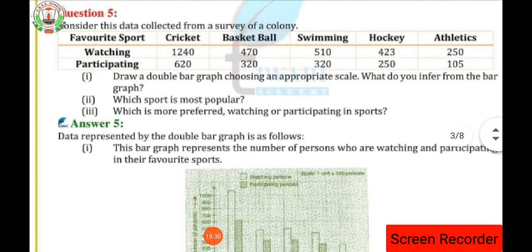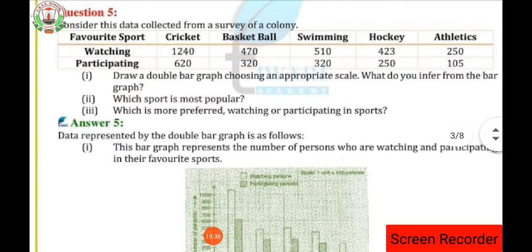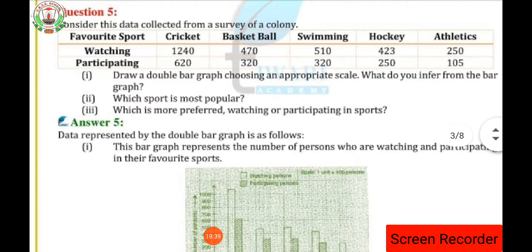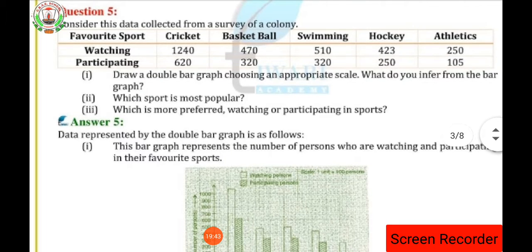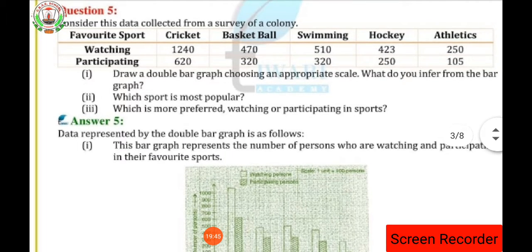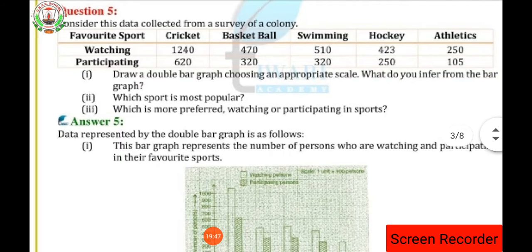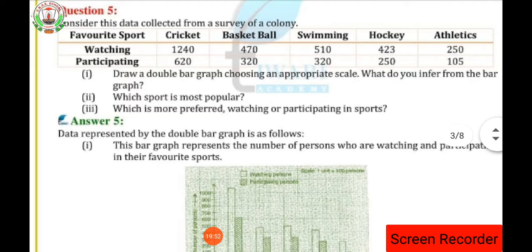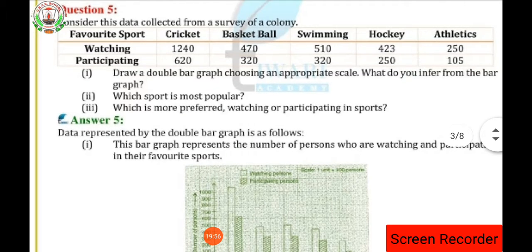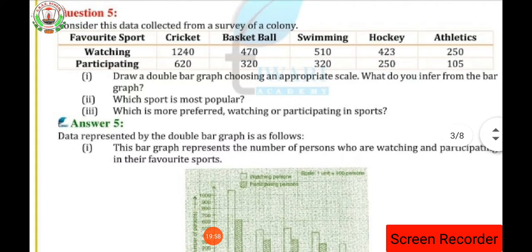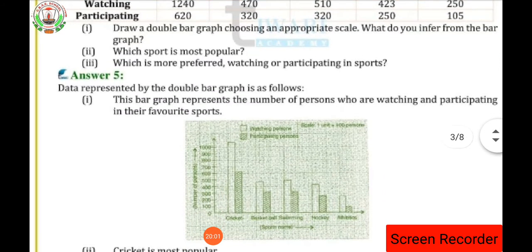That is talking to a particular person who knows how to play, they will only participate, but most of the people do not know how to play the game, so those people are going to watch. So which is more preferred, watching or participating in sports? So dear students, the answer for the third is that watching is more preferred in sports. Okay, so here is the graph.